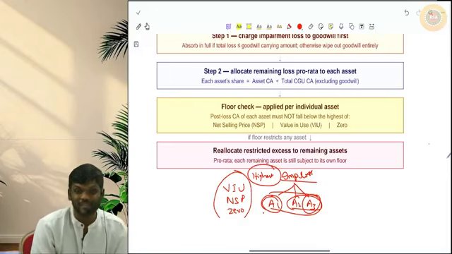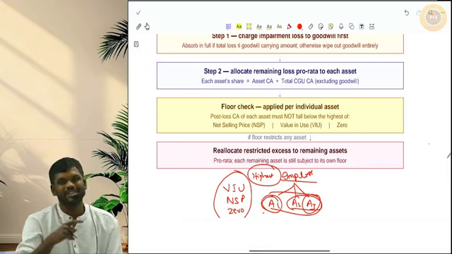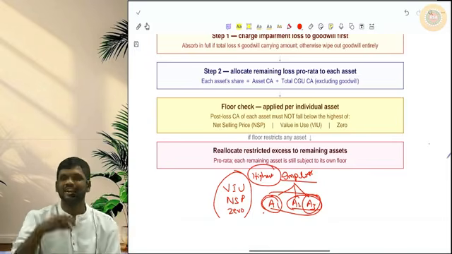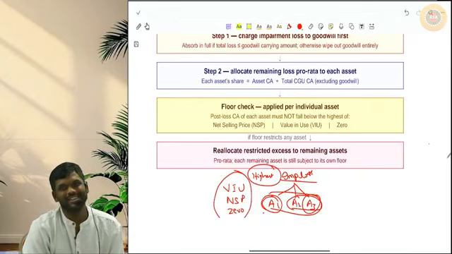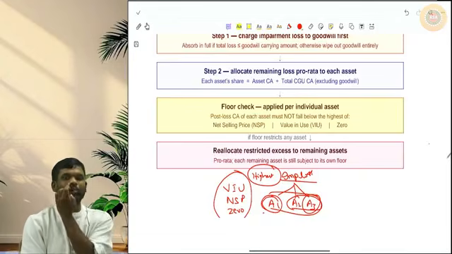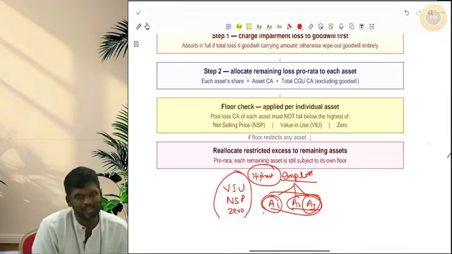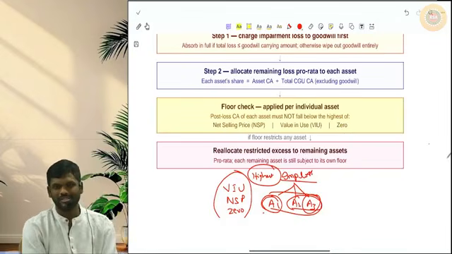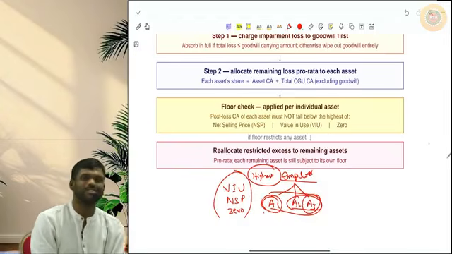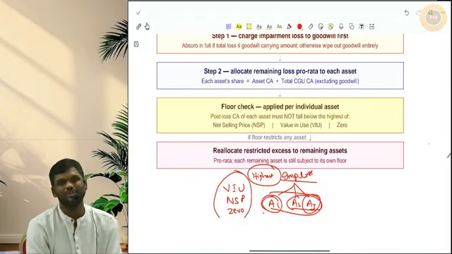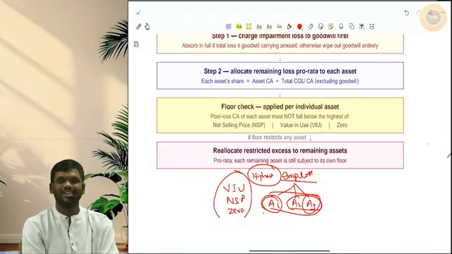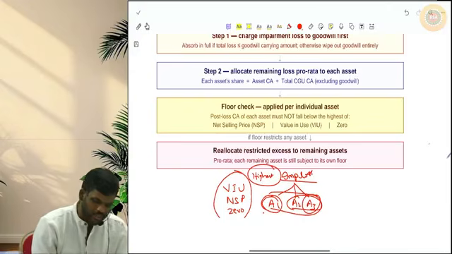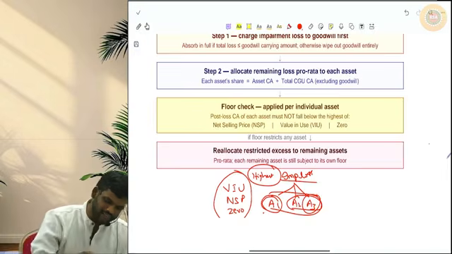If it is going below the highest of these three amounts, that excess impairment loss should be taken to other assets and charged to other assets in the ratio of their carrying amounts. I hope you are very clear with this. So first goodwill, in the CGU first make goodwill 0. If there is still extra loss, that extra loss should be allocated to the other assets in the ratio of their carrying amounts. Keep this point very clear.